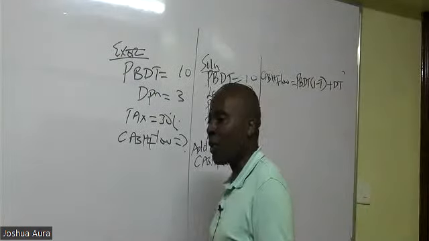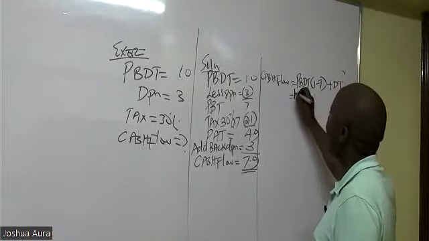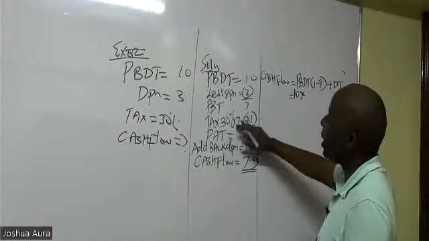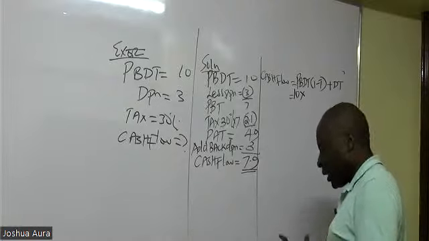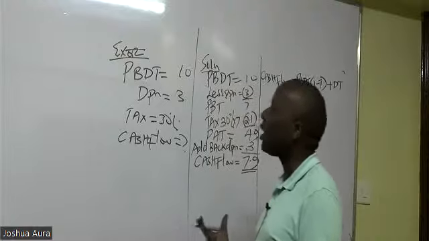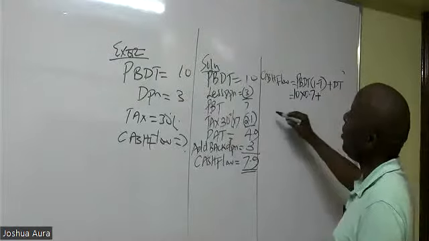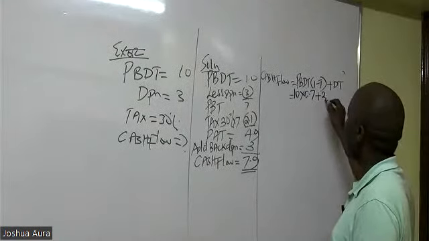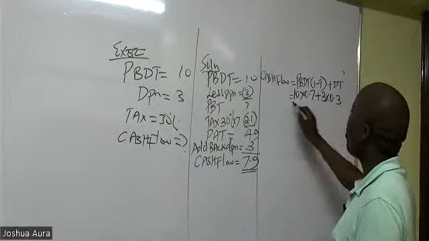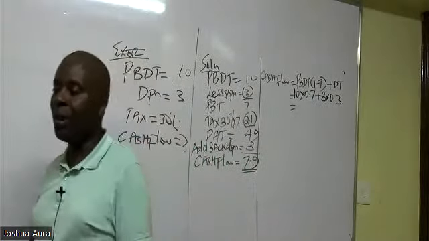So you come and add what we call the depreciation tax shield. So, ladies and gentlemen, this profit before depreciation and tax is what we already have as 10, right? Times 1 minus 30%. Tax is 30%, which is the same as 0.3. So 1 minus 0.3 is 0.7. So 10 times 0.7 plus depreciation itself, which is 3, times the rate of tax. Rate of tax is 0.3.